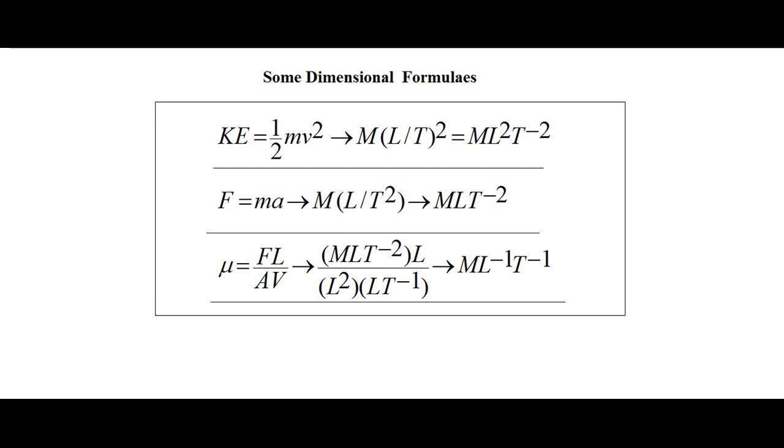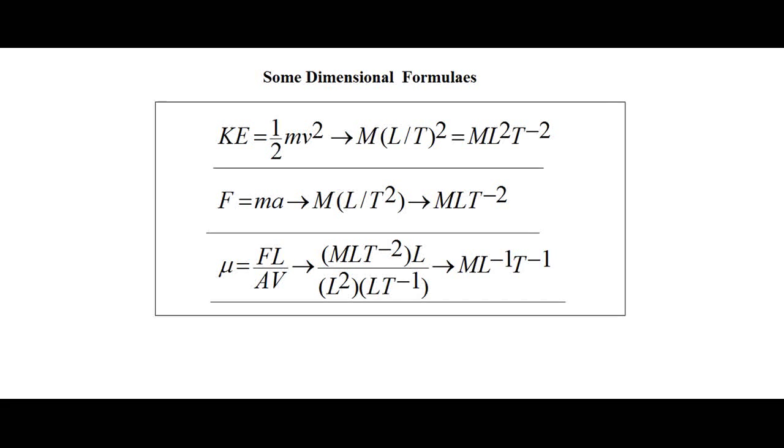Similarly, force has the dimensional formula M L T to the power minus 2. Similarly, viscosity has its dimensional formula after putting the dimensions of the corresponding variables in the right hand side expression. We get M L to the power minus 1 T to the power minus 1. So these are some dimensional formulas.